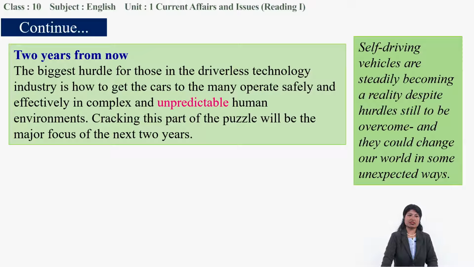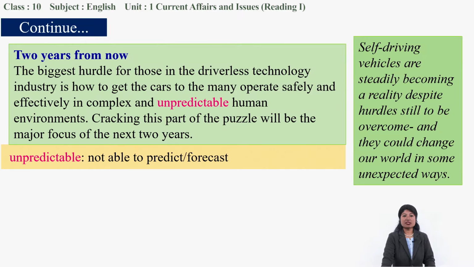Experts, two years from now, will be doing some work on it. The biggest hurdle for those in the driverless technology industry is how to get these cars to operate safely and effectively in complex and unpredictable human environments.